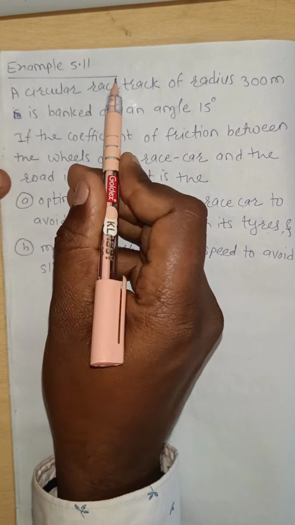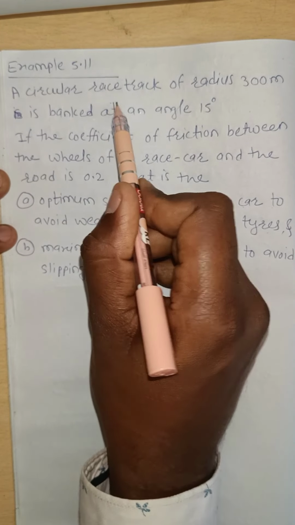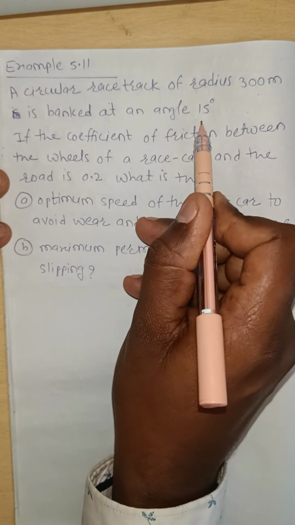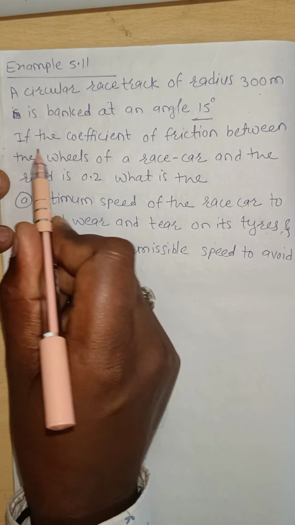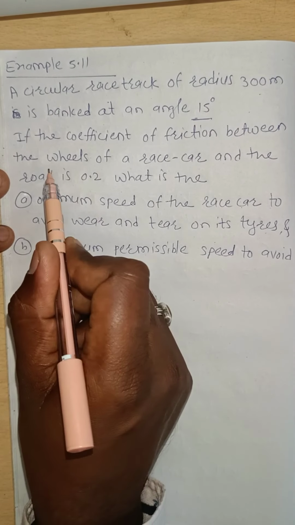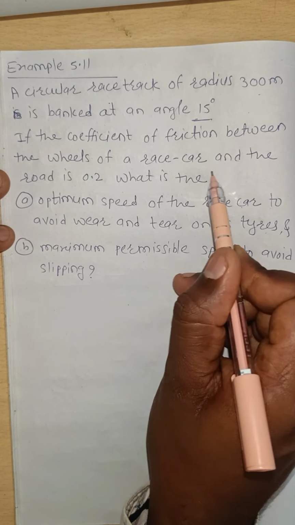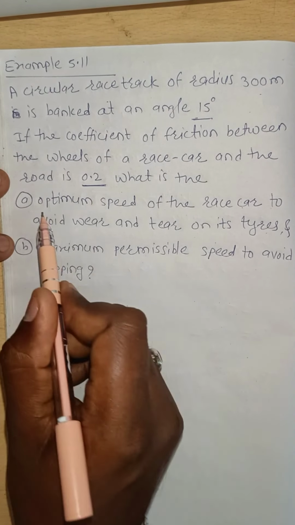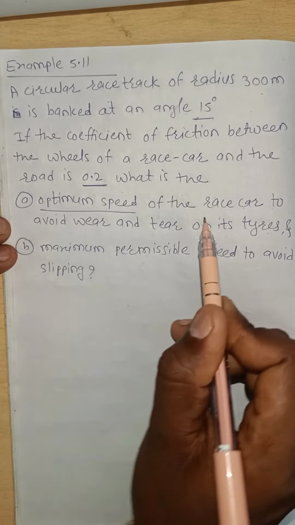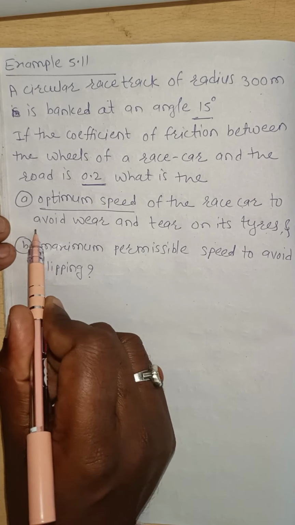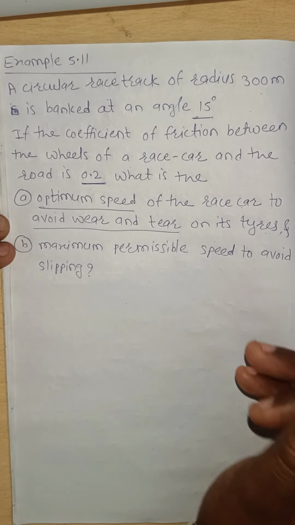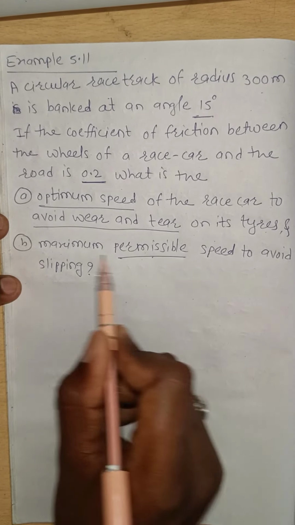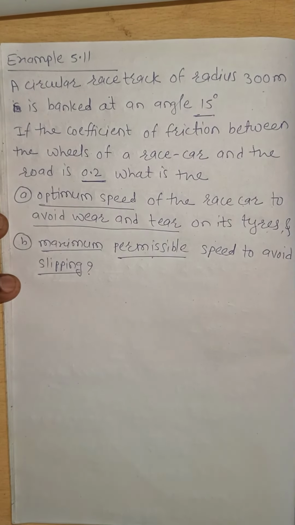Now, next example 5.11. A circular racetrack of radius 300 meter is banked at an angle of 15 degrees. If the coefficient of friction between the wheels of a race car and the road is 0.2, what is the question? 1: the optimum speed of the race car to avoid wear and tear on its tire. And second question: the maximum permissible speed to avoid slipping.